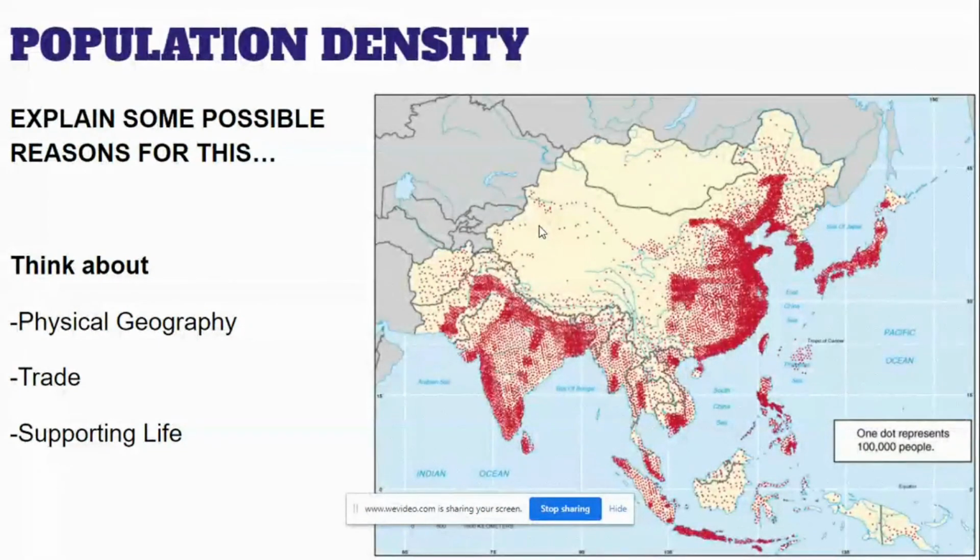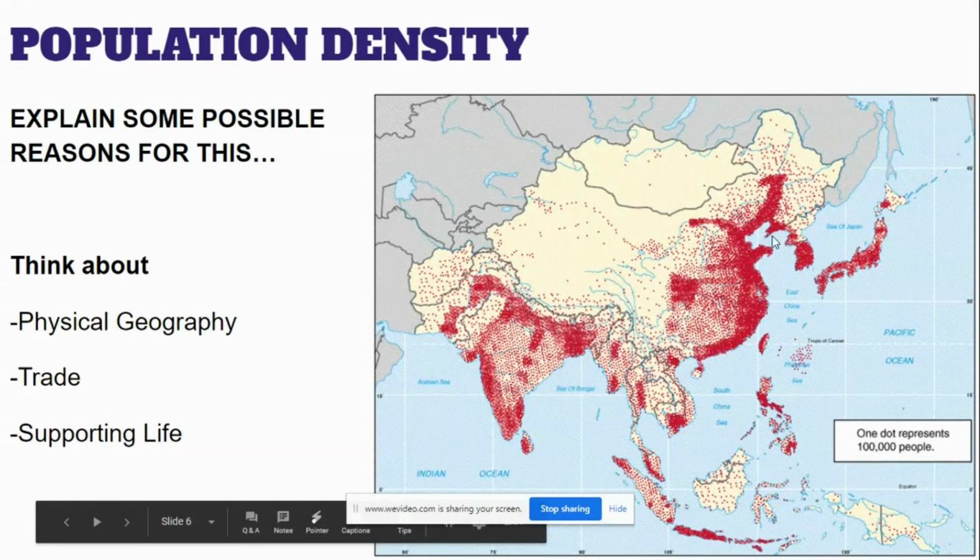Now let's take a look at population density. This is a population density map of Asia. Again, dark red, 1 dot represents 100,000 people. So where you see a lot of dots clustered together, that means more people.